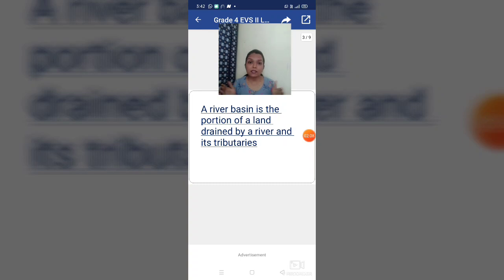Small streams and small rivers which join the main river are called tributaries. The opposite of that is when the main river breaks and flows into small rivers or small streams, which are called distributaries. So a river basin is the portion of land drained by a river and its tributaries.